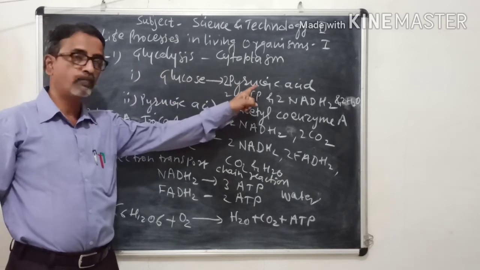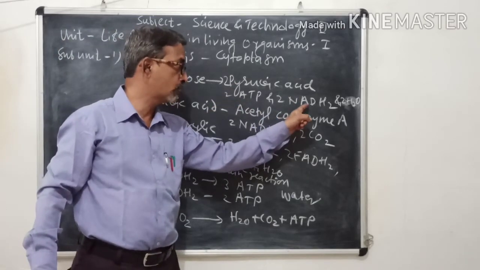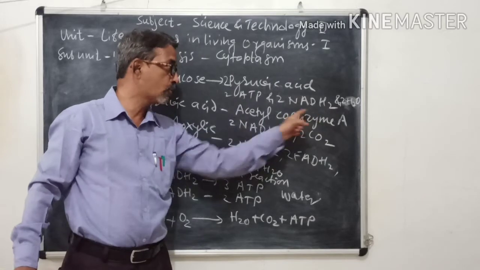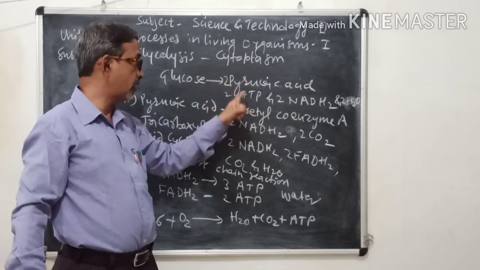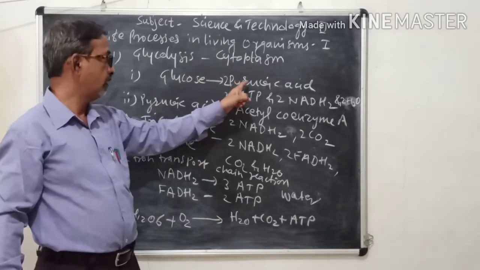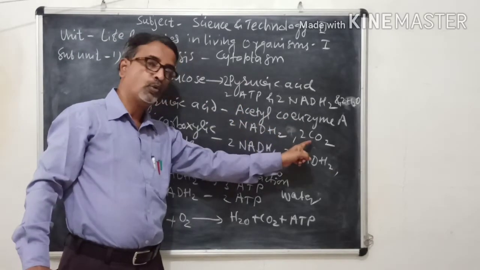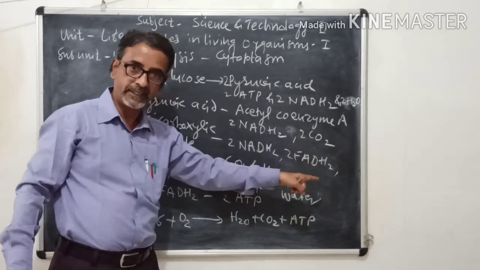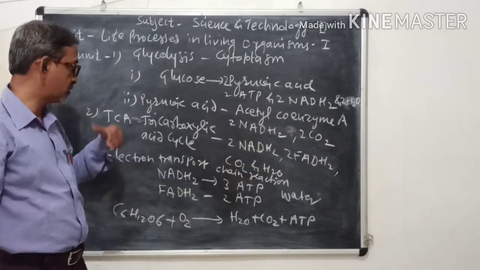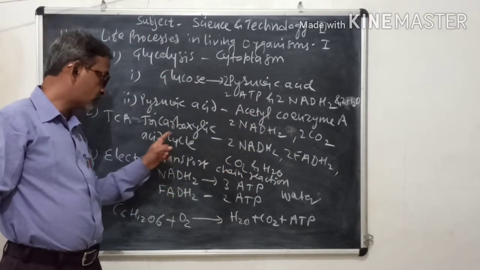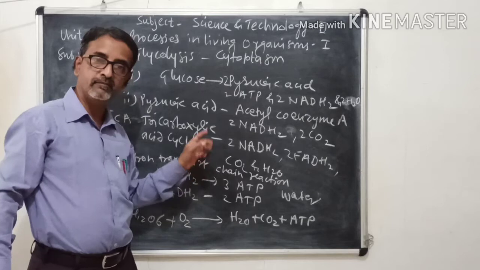Conversion of glucose into pyruvic acid. But along with pyruvic acid, ATP molecules, NADH2 molecules and water molecules, 2 molecules each, are formed. This process takes place in the cytoplasm. Second step, pyruvic acid is converted into acetyl coenzyme A, 2 molecules of NADH2 and 2 molecules of carbon dioxide. Then this acetyl coenzyme A enters the tricarboxylic acid cycle. This process takes place in mitochondria.